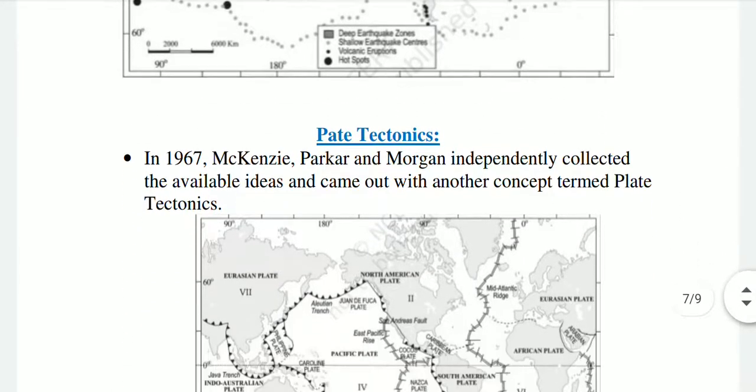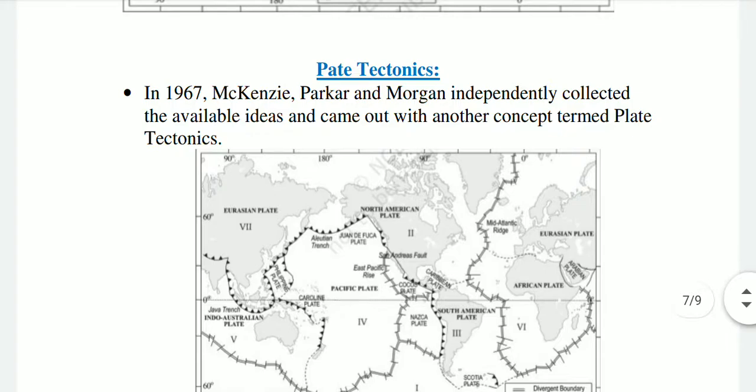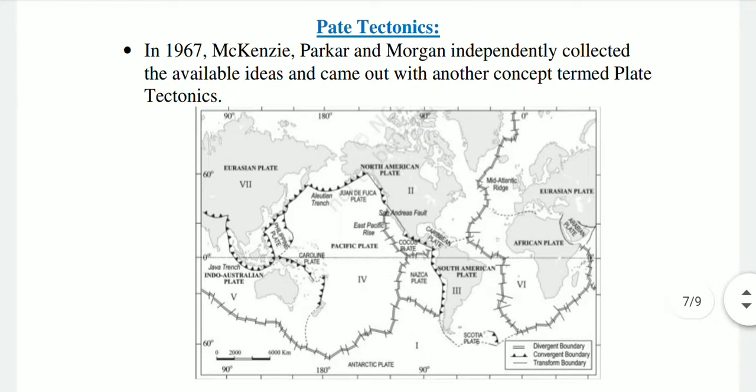Next topic is plate tectonics. In the year 1967, McKenzie, Parker and Morgan independently collected the available ideas and came out with another concept termed plate tectonics. A tectonic plate is a massive irregularly shaped slab of solid rock, generally composed of both continental and oceanic lithosphere.